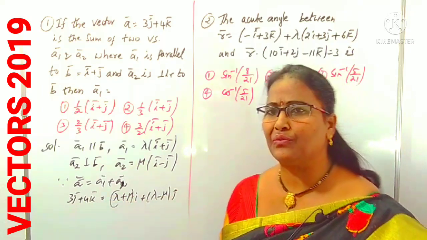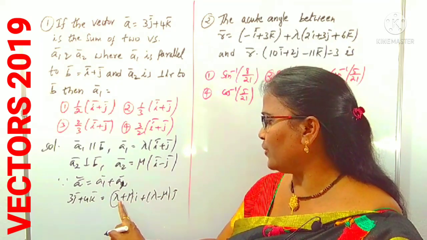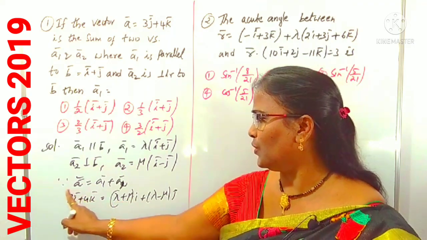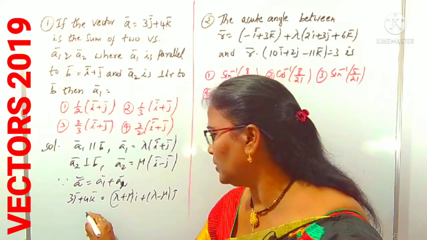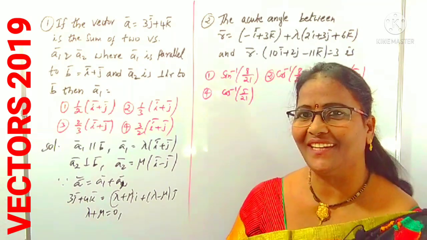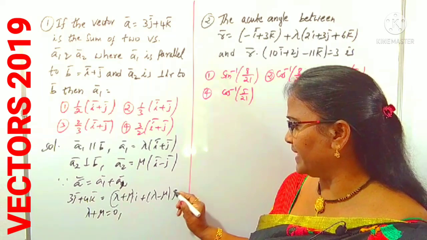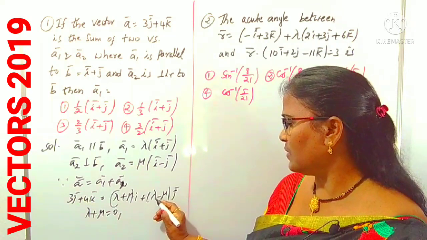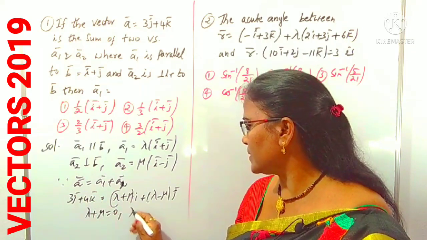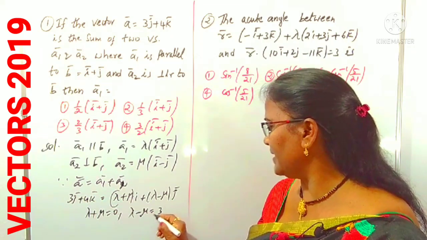Now compare the i coefficients on both sides. What is the i coefficient here? Lambda minus mu, lambda plus mu, no i term here. By taking the i coefficient, one of the equations is mu, lambda plus mu is 0, right? Now what is the coefficient of j? Now we can compare the j coefficient. What is the j coefficient here? Lambda minus mu is equal to 3. So lambda minus mu is equal to 3.